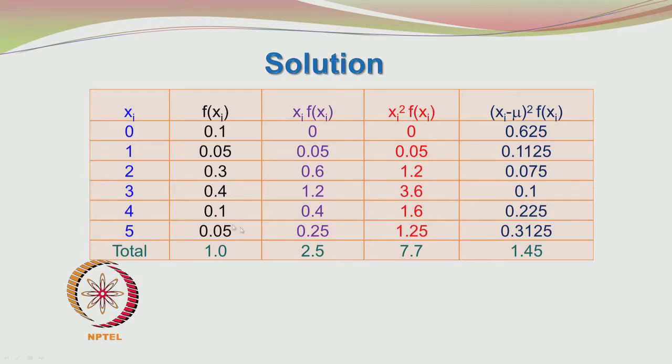Then 1 minus 2.5 is minus 1.5. So, minus 1.5 into minus 1.5 is 2.25. That you multiply by 0.05, you get 0.1125, and then you do 4 minus 2.5, that is 1.5, and the square of that is 2.25, and then you multiply it by 0.3.